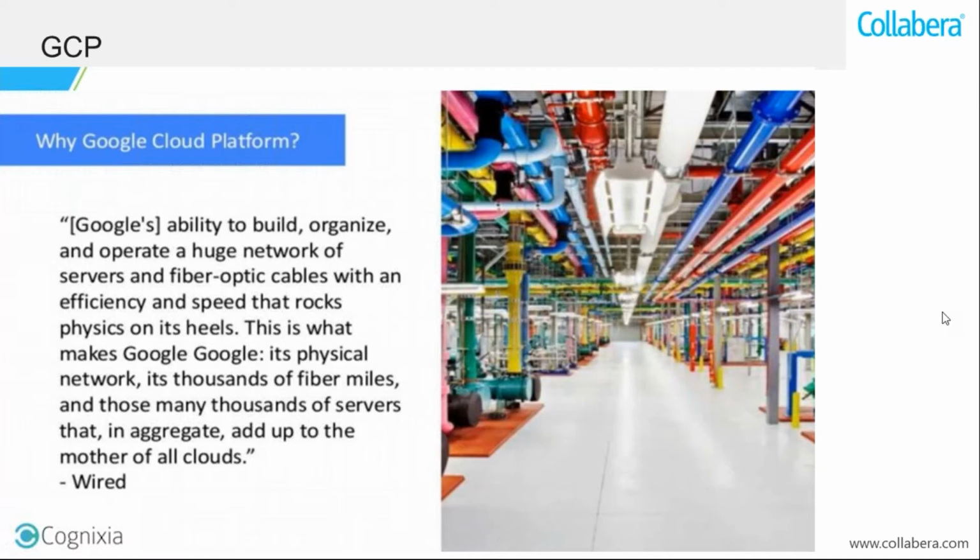So whatever the infrastructure they have in their data center, that is up to date. If any upgrades are available, Google Cloud would be the first one to actually implement them in their data center. So you will get the most up-to-date infrastructure as well. Its physical network, its thousands of fiber miles, and those many thousands of servers in aggregate add up to the mother of all the clouds.